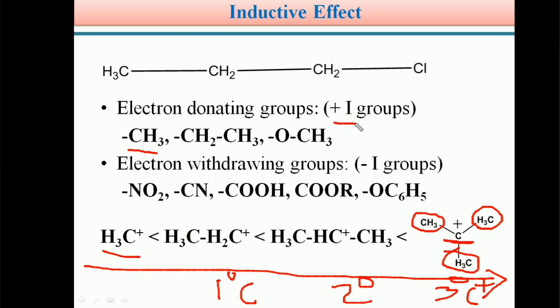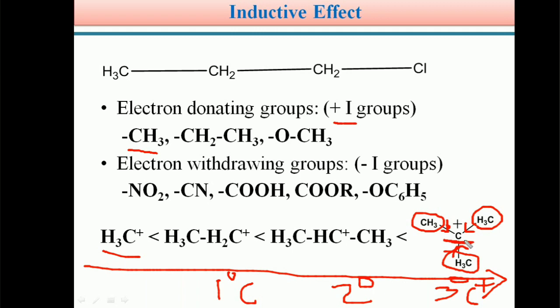It shows plus I effect. As a result, these 3 methyl groups donate electron density to the electron deficient carbon, and its stability increases.